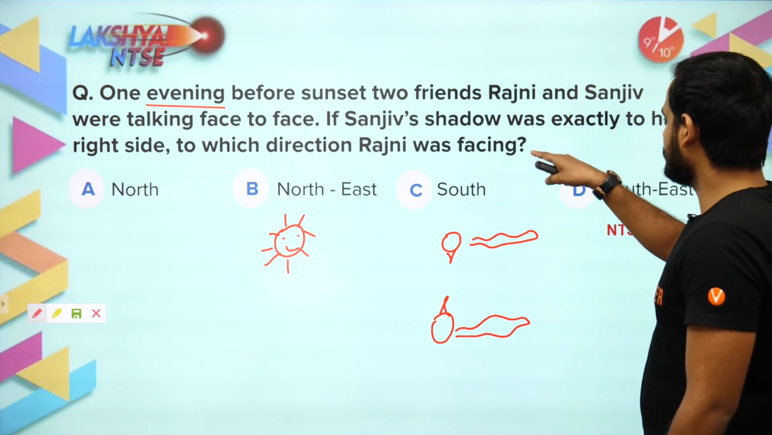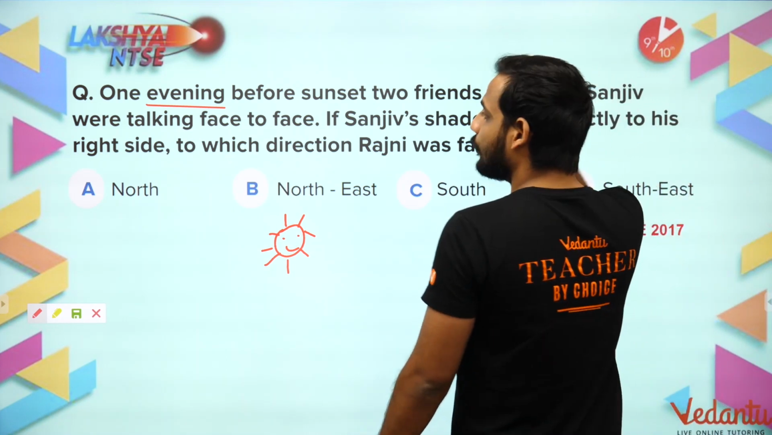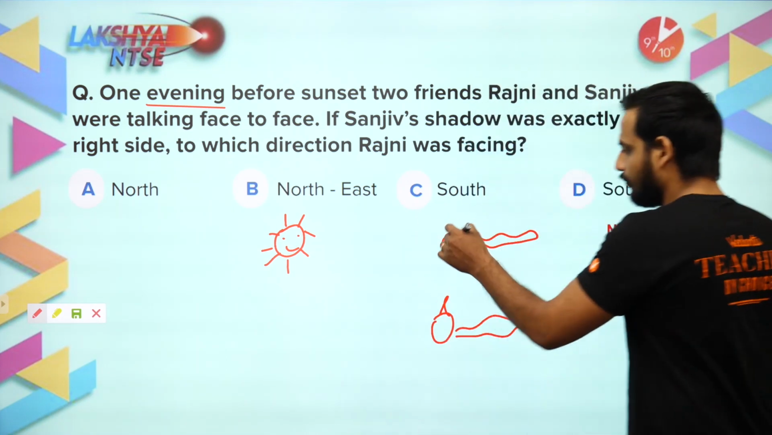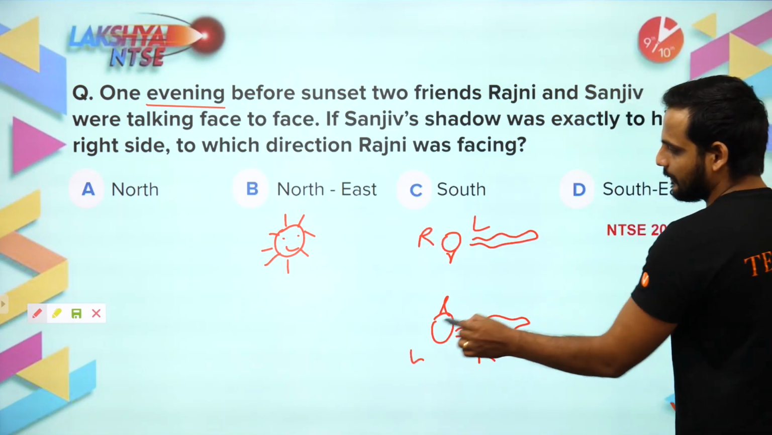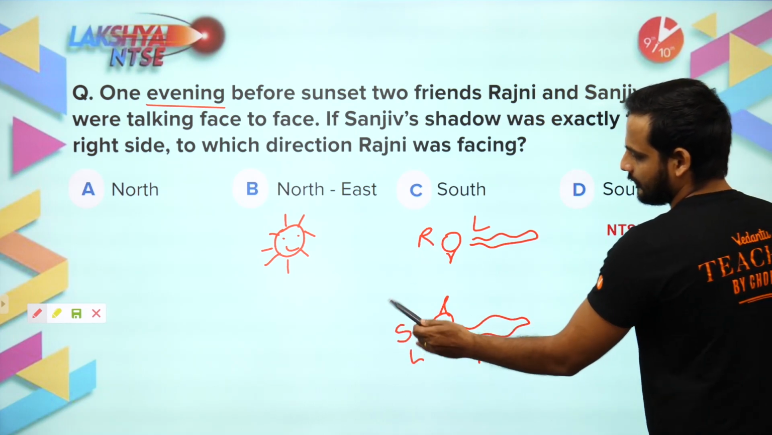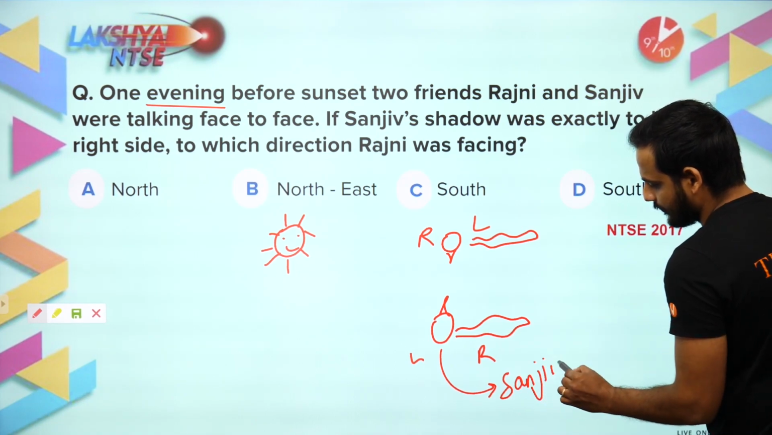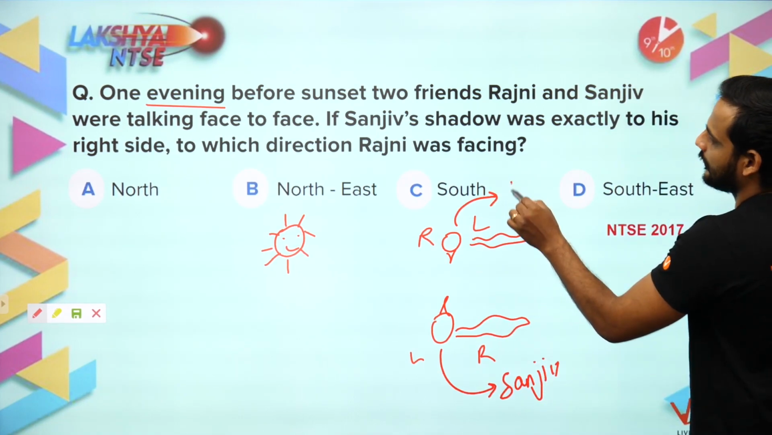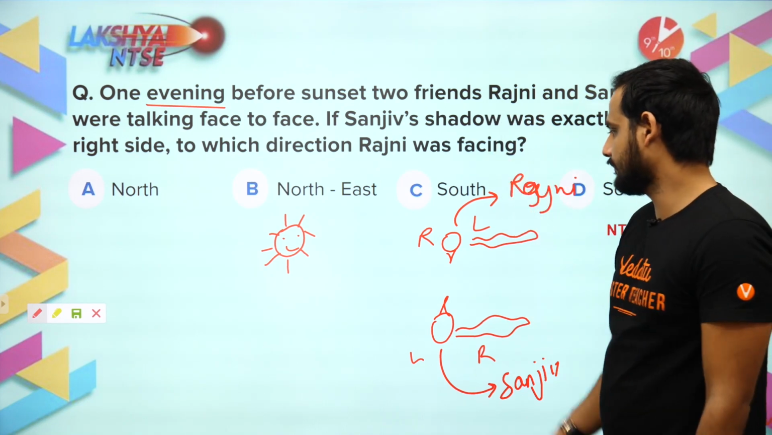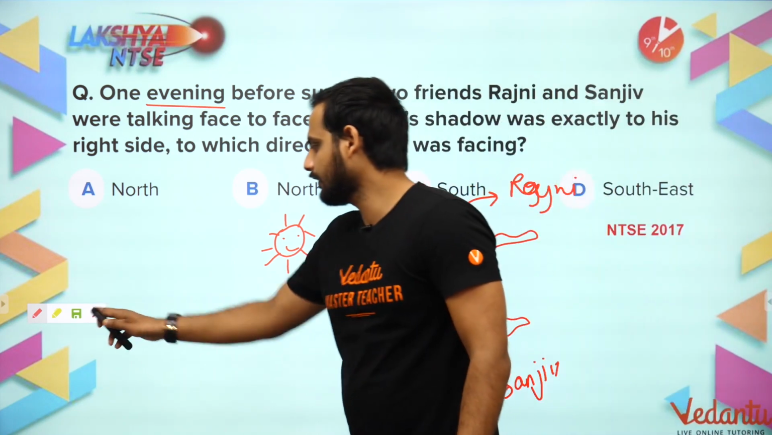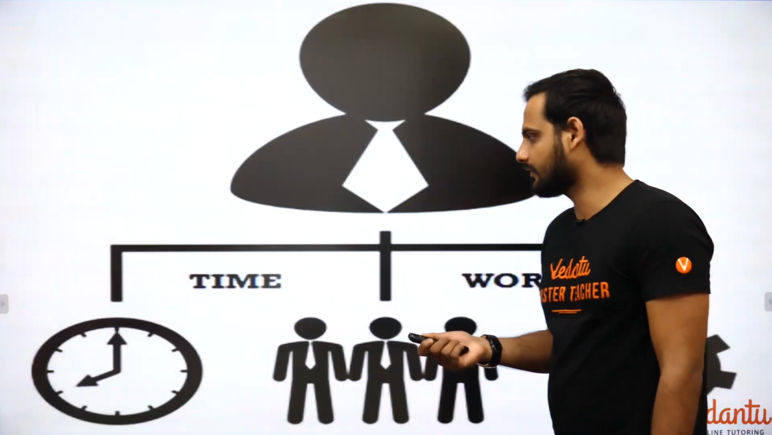Now they are saying Sanjeev's shadow was exactly to his right side. So for a person who is facing north, only for that person the shadow will be towards right. For him this is left, this is right; for this person, this is right, this is left. That means this person will be your Sanjeev, and this person will be your Rajni. So in which direction was Rajni facing? Obviously we can say Rajni was facing south. Understood? These kind of questions are very easy to solve.